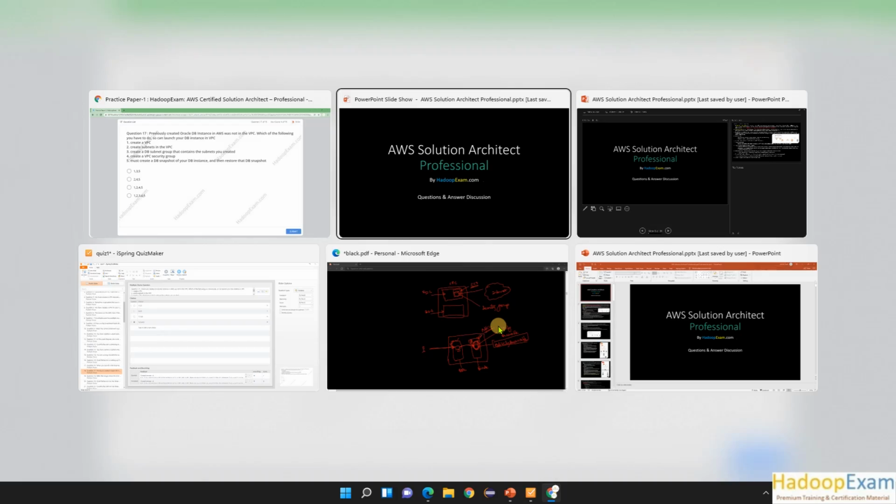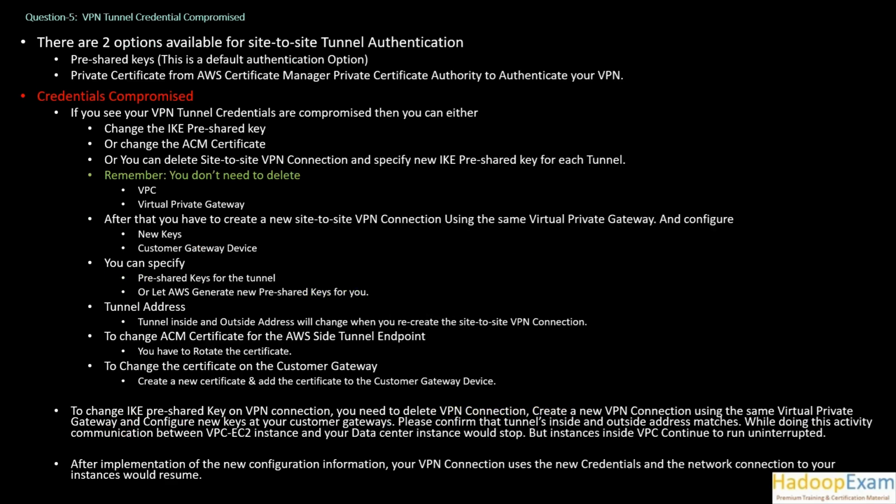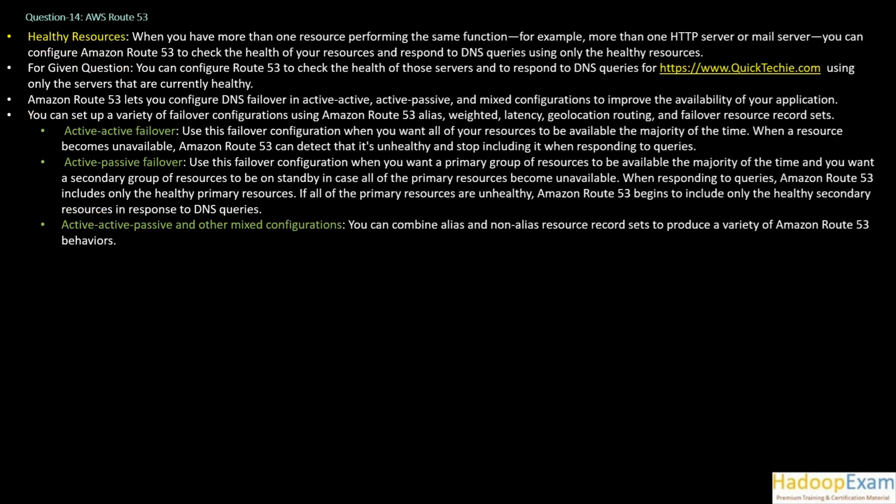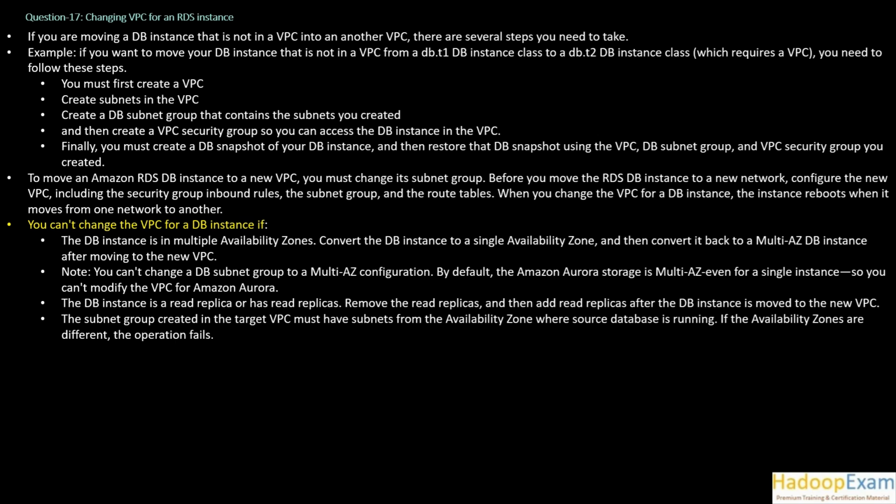Now let's go to the explanation first, then we'll come back here. First, try to understand the concept. If you are moving a DB instance that is not in a VPC into another VPC, there are several steps you need to take.